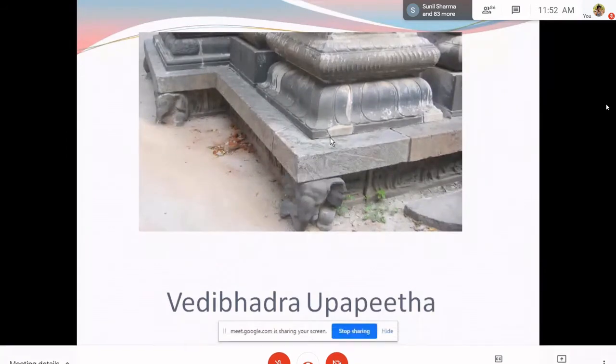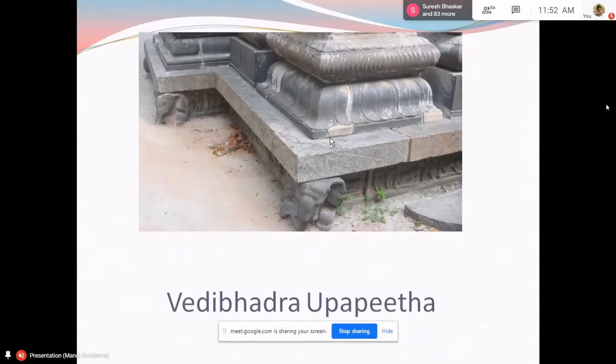So before going into the main Shadvargas, texts mention an adjunct which is called Upapitha. But this is not mandatory. All the other Shadvargas, they are mandatory. But Upapitha is not mandatory. The texts give 3 reasons for the construction of an Upapitha. It is Shobhartham, Unnatartham and Dardhyartham. Shobhartham is to give elegance to the structure. Unnatartham is to give height to the structure. And Dardhyartham means to give strength to the structure.